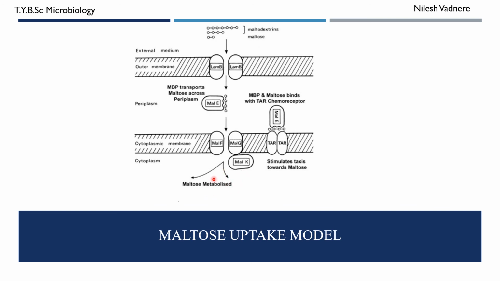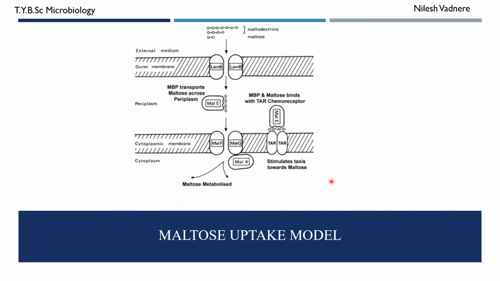This maltose also binds to another receptor present in the cytoplasm, known as the star receptor, which stimulates the taxis towards maltose. Taxis means movement.